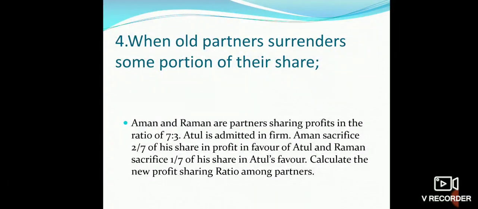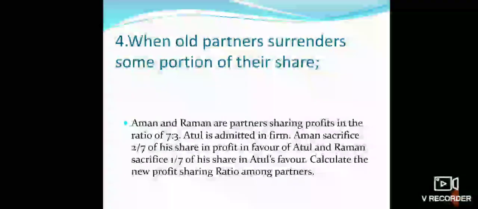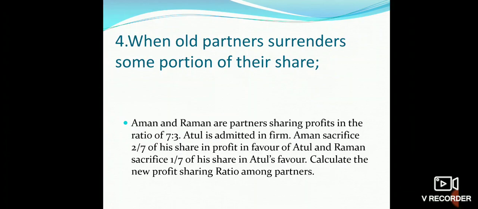Means out of 7 by 10 share, 2 by 7th share is given to Atul from Aman, and Raman gives 1 by 7th of 3 by 10 share in favor of Atul.